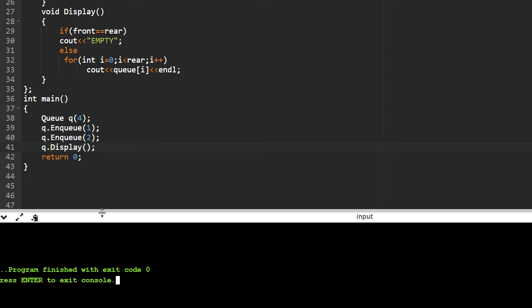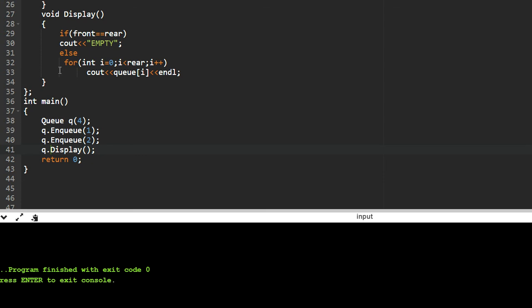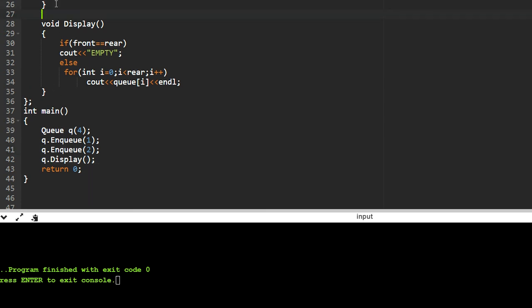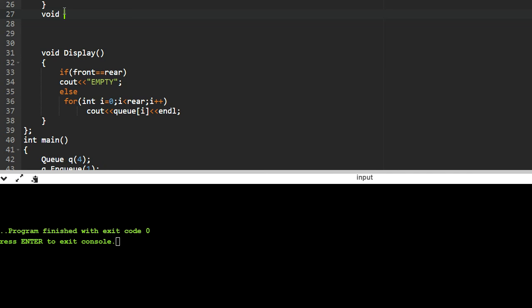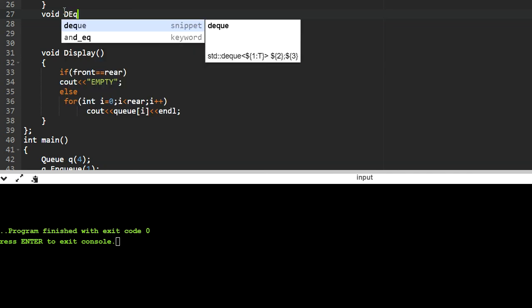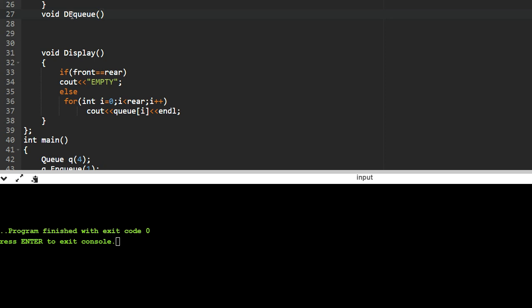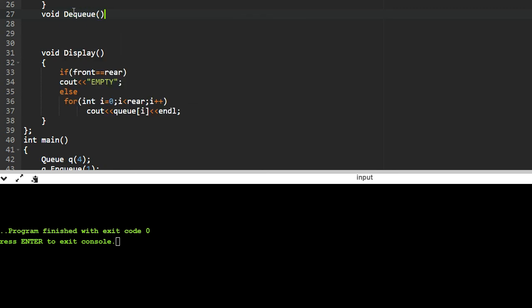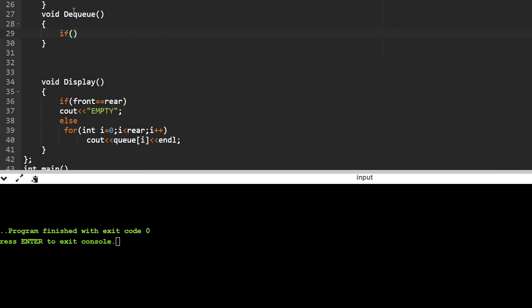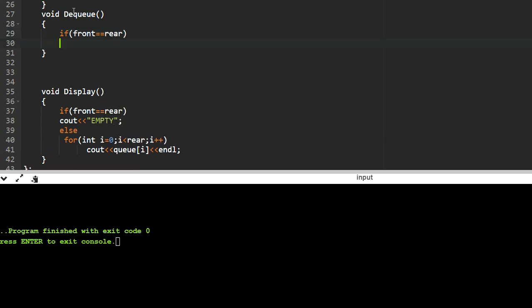Now what we have to do is dq. Now let us see the dq part also. Void dq, I'm writing dq here. Inside dq you have no need to pass anything, because it will remove from the first element only. It will not remove at a particular position, so no need to pass anything. If again the same condition is there, if front equals rear, there is nothing to remove, as you all know, so it will display empty.